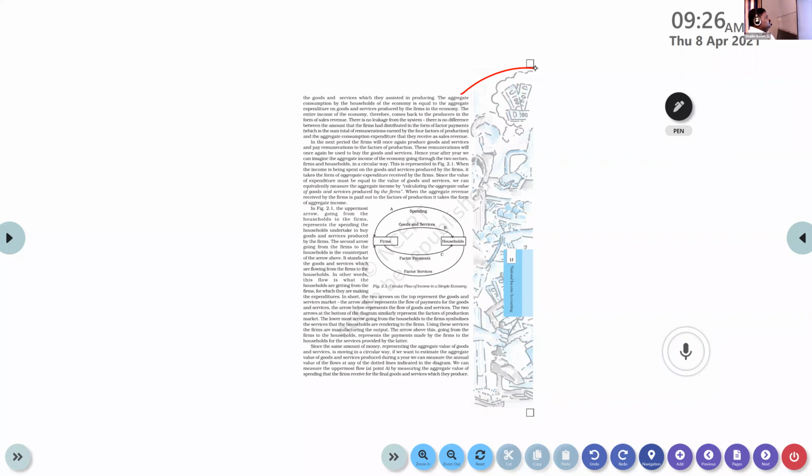Aggregate consumption by the households of the economy is equal to the aggregate expenditure on goods and services produced by the firms in the economy. Underline that. It is a specialty of the simple economy. The entire income of the economy, therefore, comes back to the producers in the form of sales revenue. So the entire money that is spent by the firms for the factors of production will go back to them. So it's a circular flow of income, or circular flow of money, in a simple economy. Underline that.